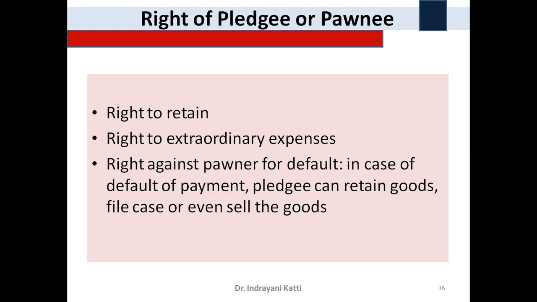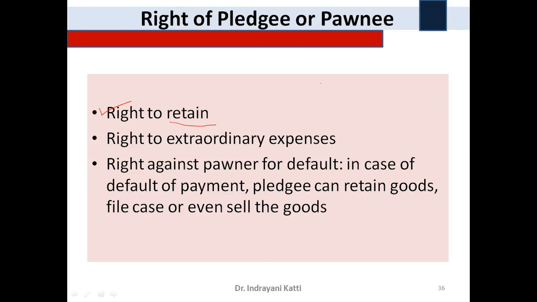But the only thing is this pledge is connected with the loan amount or a debt amount. So this is a contract of debt. Okay, so here the right of pledgee or Pawnee, what are the rights he has got? The first one is right to retain. So what is this retain? Retain is the right to retain the goods which are pledged with the pledgee.